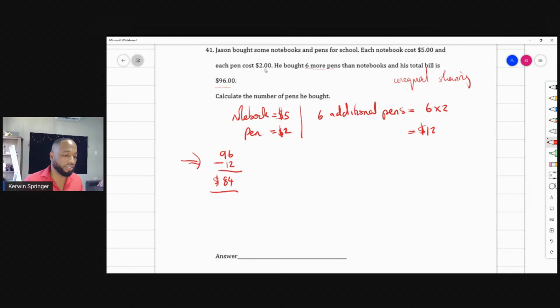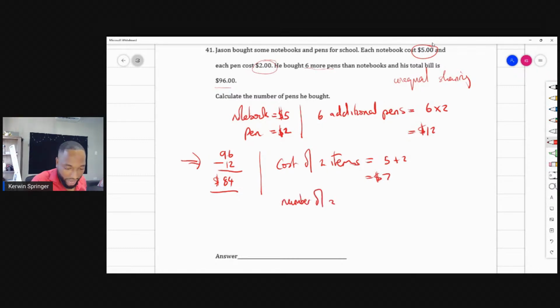You want to add the $2. So with the 5, some of you all know it already. The 5 and the 2, you want to add it up. So cost of 2 items combined, because now they're equal, you remove the extra. It's 5 plus 2, so that's $7. So the number of the 2 items package that you're going to buy would be 84 divided by 7, which is 12, right? 12 sevens are 84, hopefully. So that's 12. That's not dollars. So you want 12 pairs of notebooks and pens to give you this.